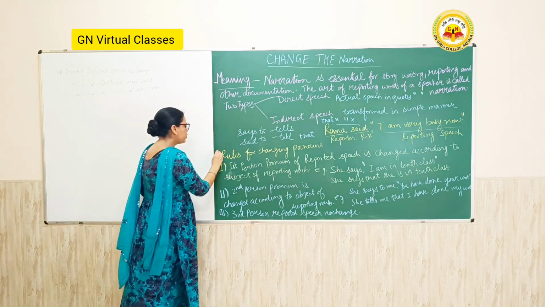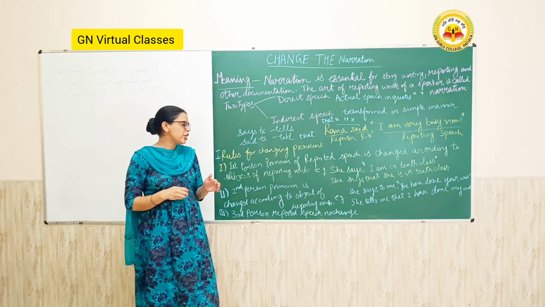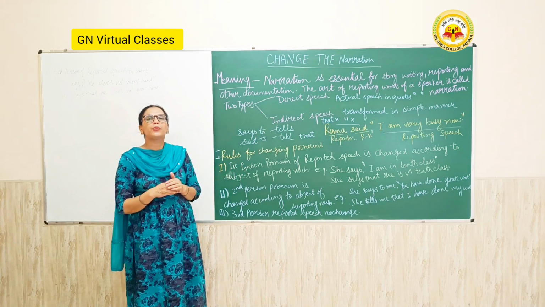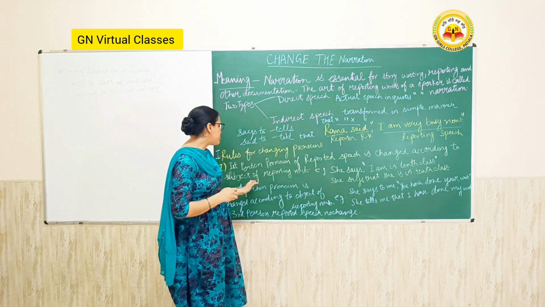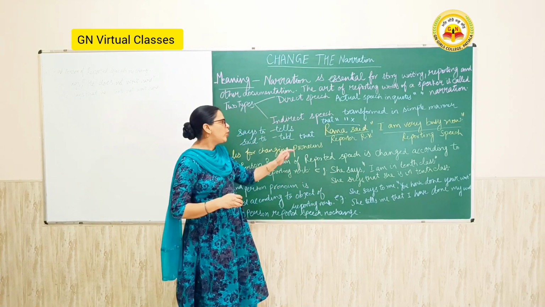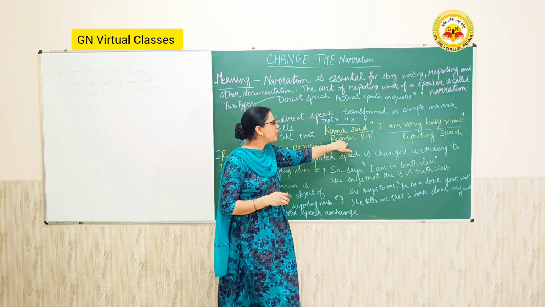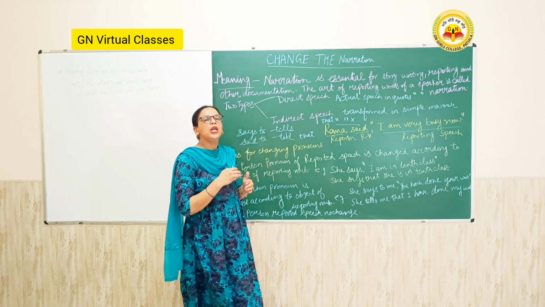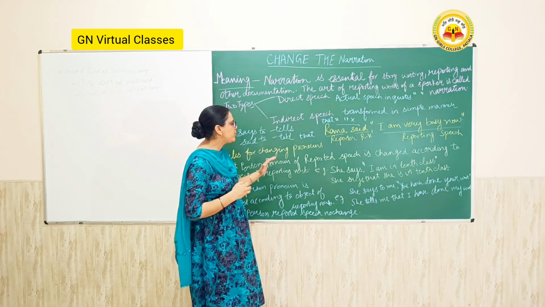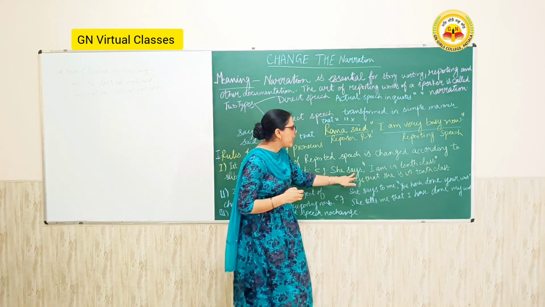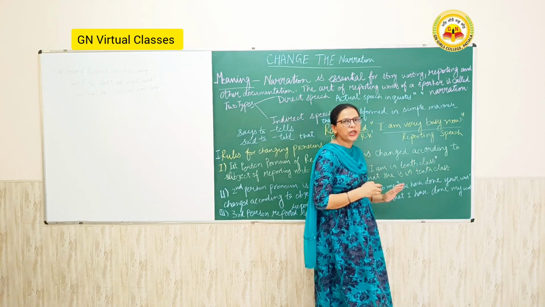First of all, I introduce the rules for changing the pronouns. For changing the pronouns, first, the first person pronoun of the reported speech is changed according to the subject of the reporting verb. Like, she says, comma, inverted commas begin, I am in 10th class, inverted commas close.